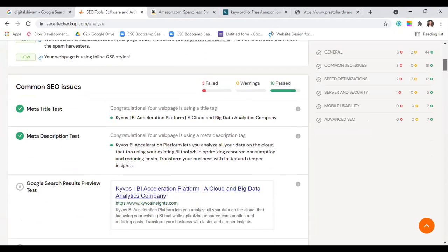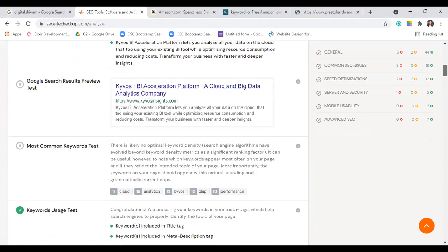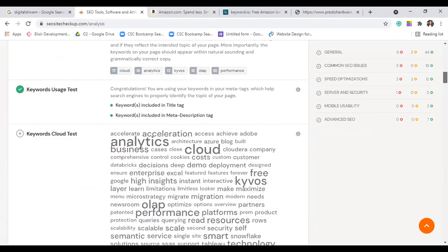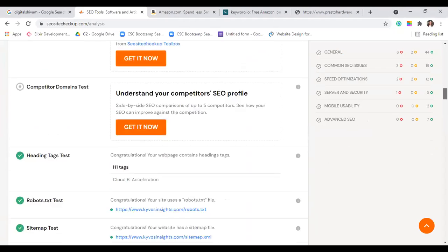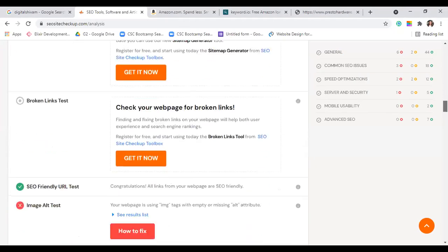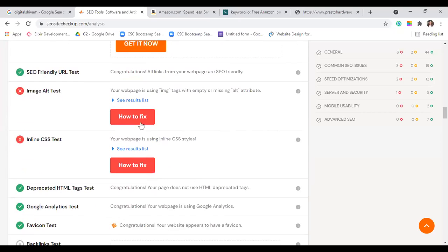If you want to deep dive into it, you can go a little further, and it is going to explain everything to you one by one. What is wrong, what's not. For example, see, it gives you an option how to fix. If you're new to SEO, for example, and you had no idea that you also have to write an alt type or text description about the images you're putting up on your website.